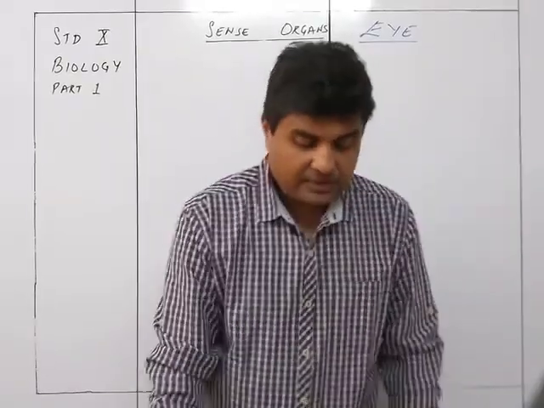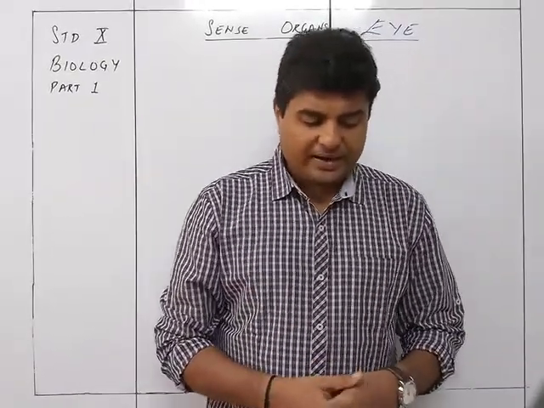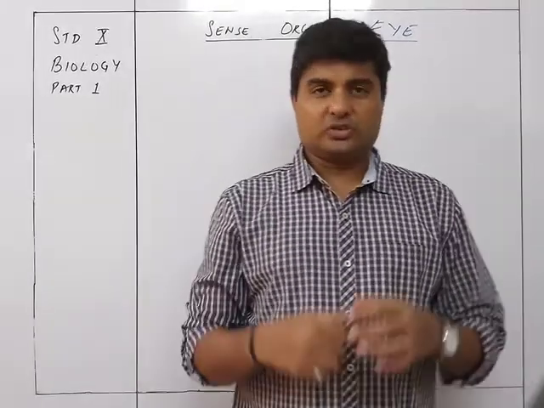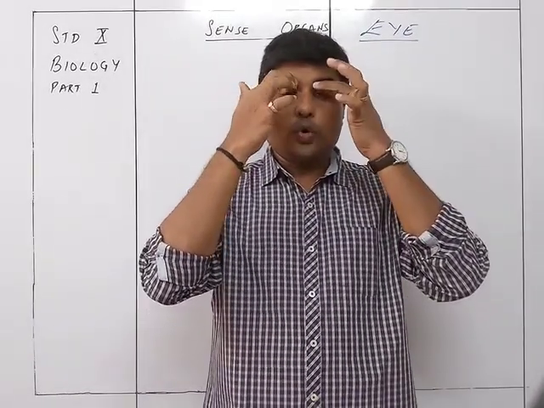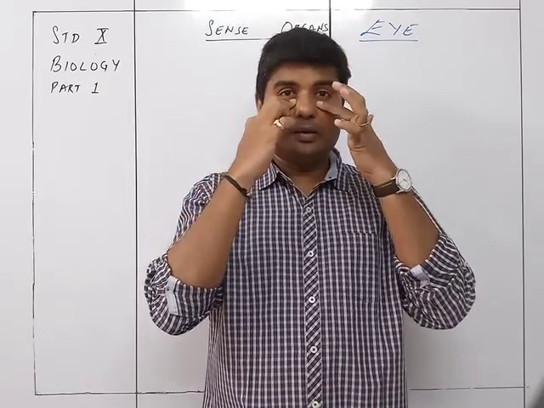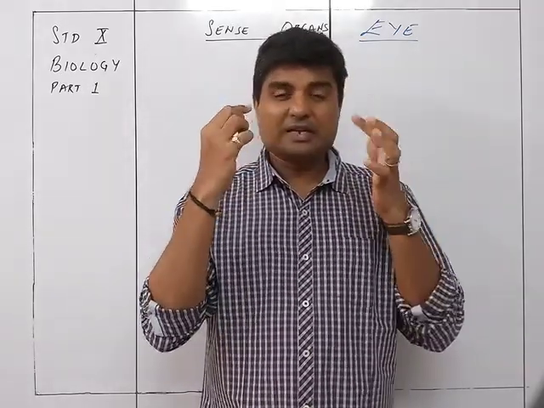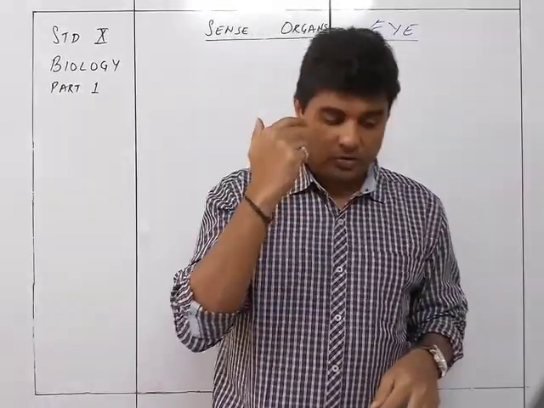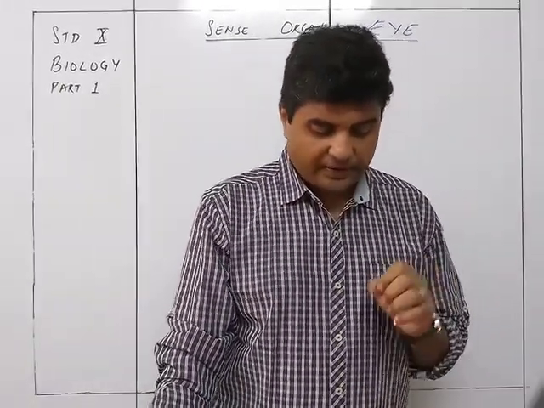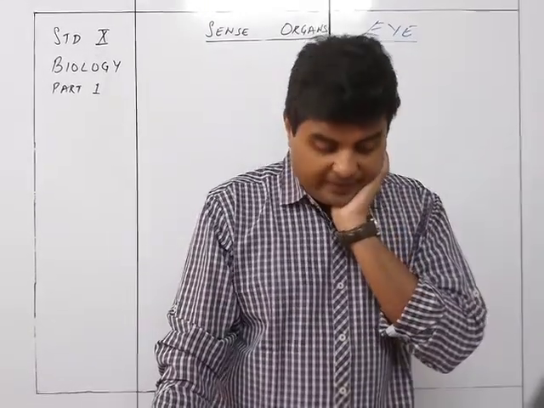Orbits. The two eyes are located in deep sockets or orbits. So these are the orbits. If you look at the skull, the hollow part of the skull in which the eye is fixed is the orbit. So these are called the orbits, or the deep sockets on the front side of the head.